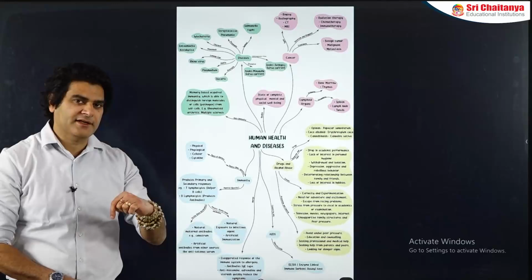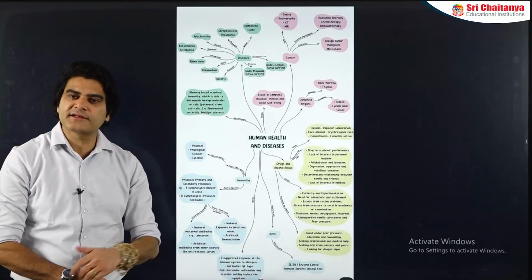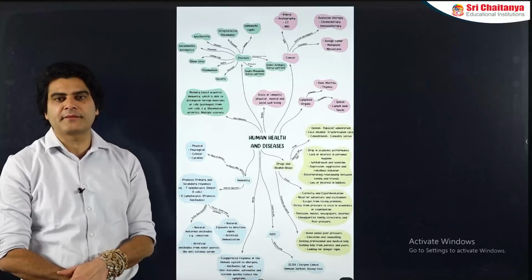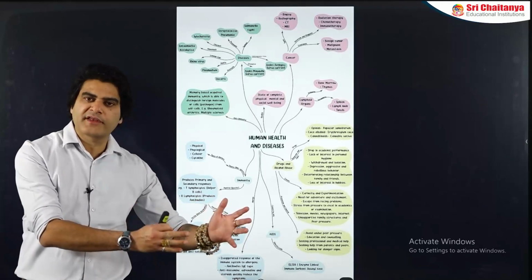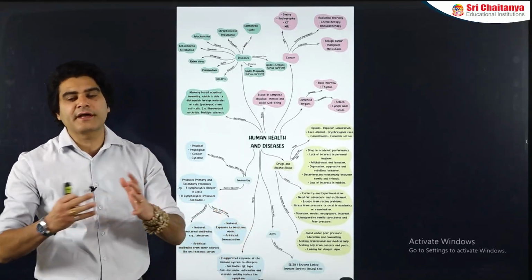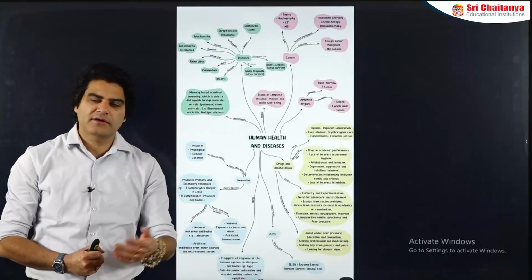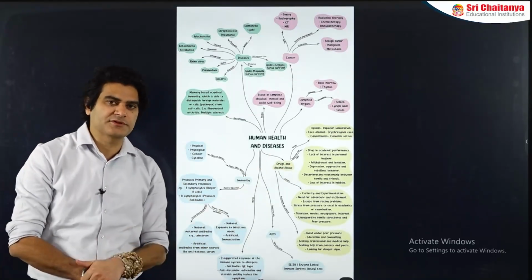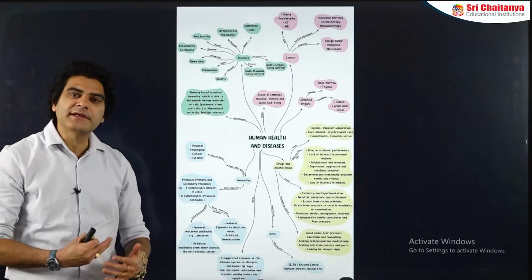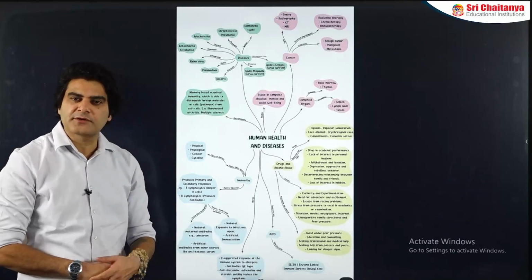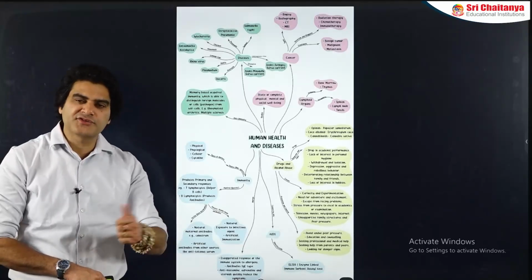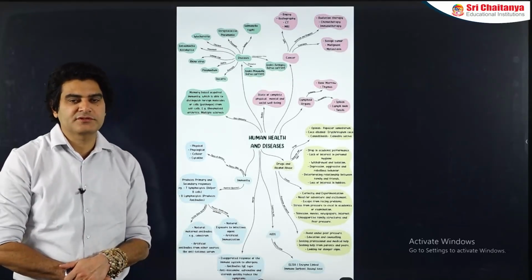So if the same pathogen enters the body at a later stage, what happens now? Do we need to waste any time in allowing any B and T lymphocytes to again try and identify the pathogen? Definitely not, because we already have memory of the past exposure. So those memory cells will immediately jump into action. They will start producing antibodies, they will start producing toxic proteins almost instantaneously, killing the pathogen quickly.